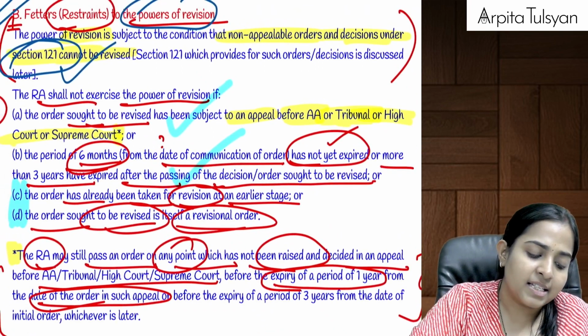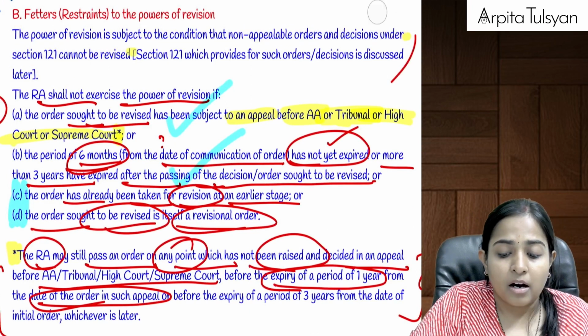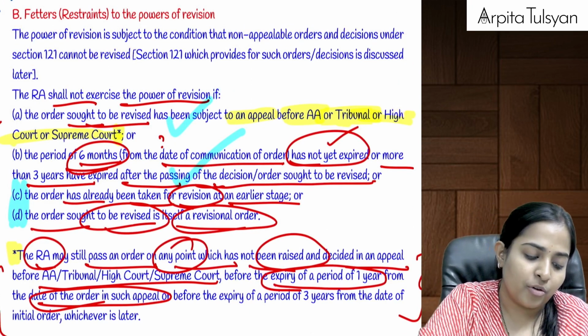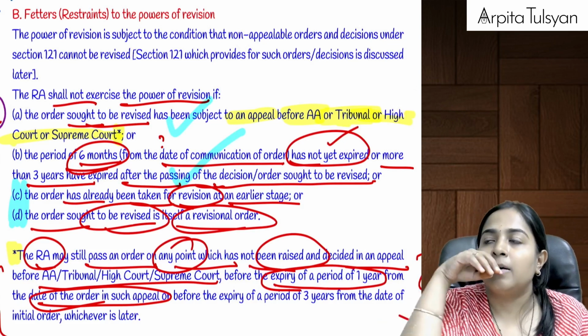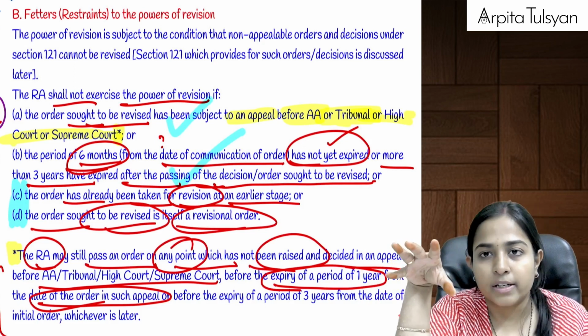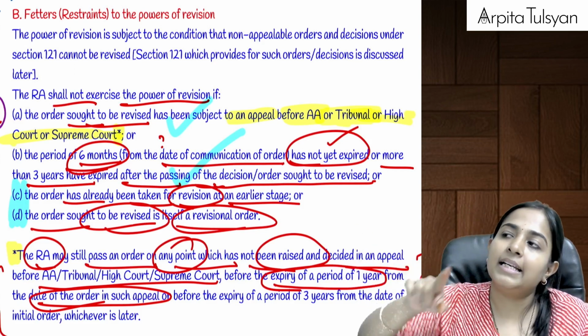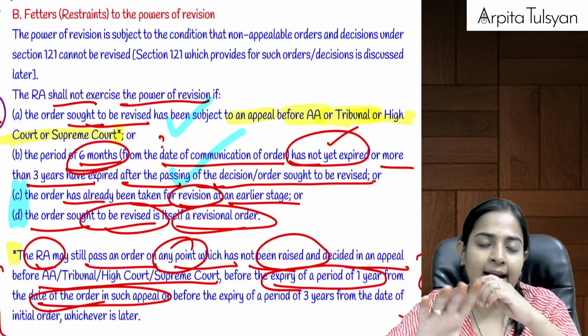Okay, now there are certain restrictions for doing this revision. What are the restrictions for doing this particular revision? First of all, there are certain orders which cannot be revised. That list of orders is given under section 121. When we do section 121, I'll tell you about that.